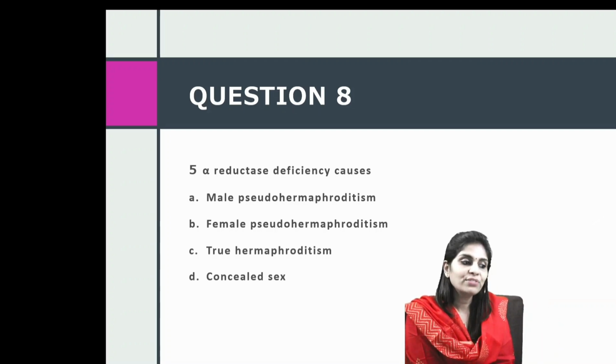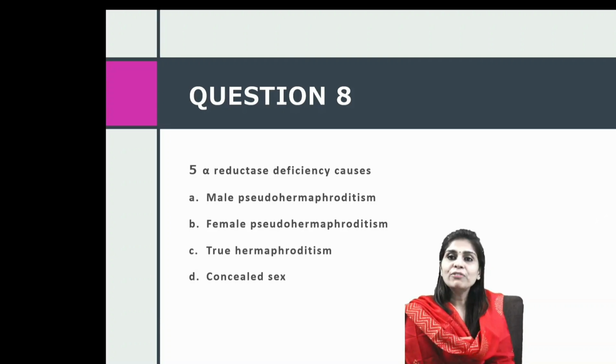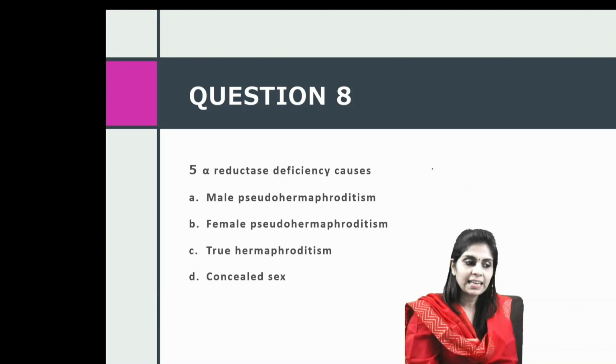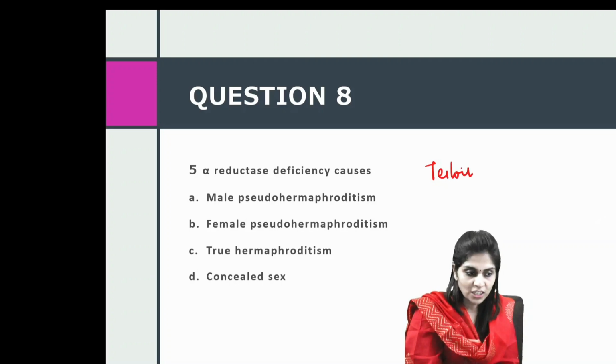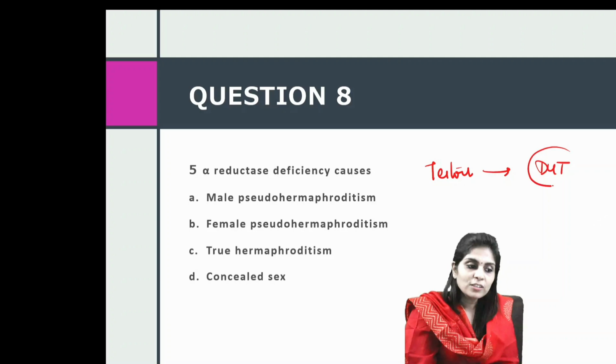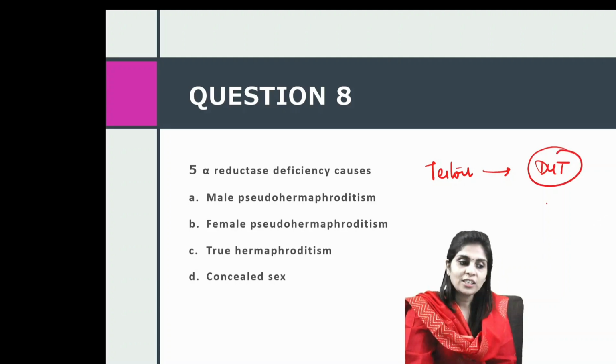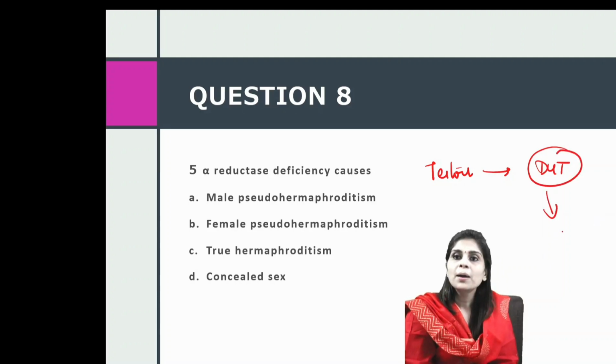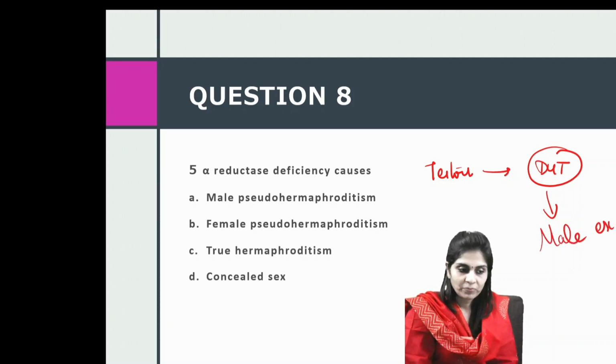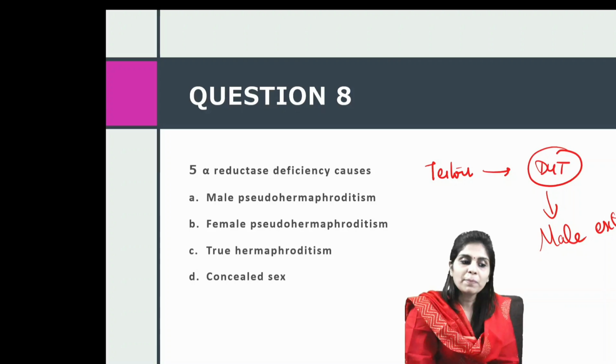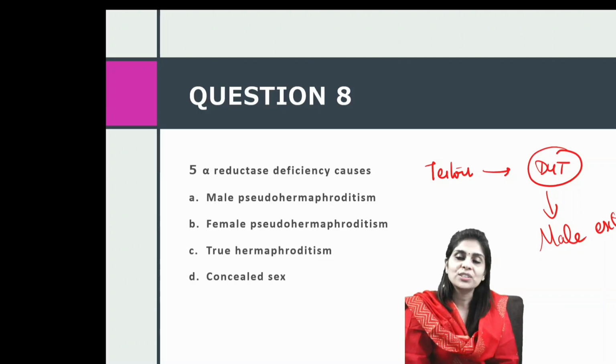So 5-alpha reductase deficiency causes what? So what is the main function of 5-alpha reductase? It helps in the conversion of testosterone to dihydrotestosterone. And what is the use of dihydrotestosterone? It helps in supporting male type external genitalia to get established. It is necessary for male type external genitalia to get established.